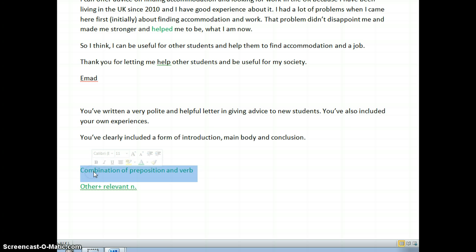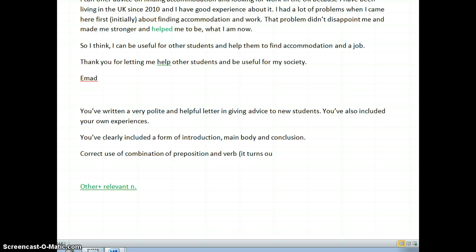Therefore, I can actually get rid of this and I can add it to the strengths. Correct use of combination of preposition and verb, in that it turns our main verb into a gerund, and basically gerund means the ing form. Very good. In a few parts we had the word other and we said it needs to be followed by the plural, which again you have taken on board, so I'm going to add that once more to your strengths.